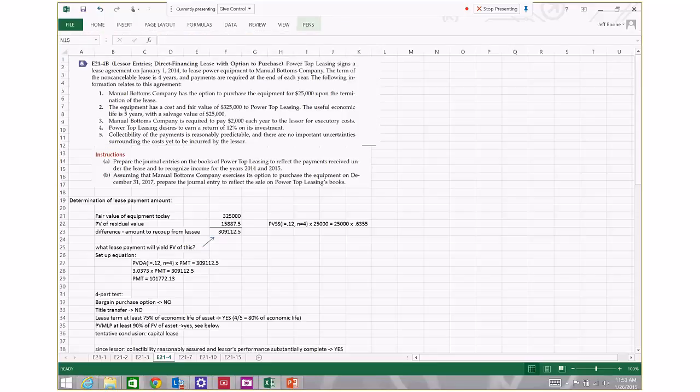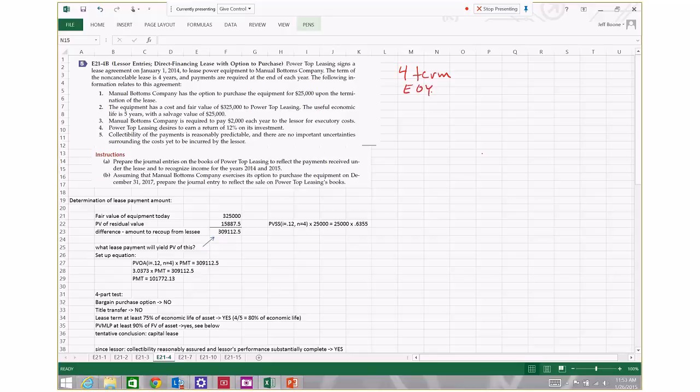In terms of the facts of the problem, we've got Power Top Leasing. They are the lessor. They signed a lease agreement on January 1st, 2014 to lease some power equipment to the lessee, who is Manual Bottoms Company. The term of the lease is 4 years, and payments are required at the end of each year.